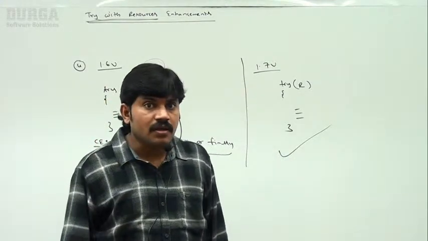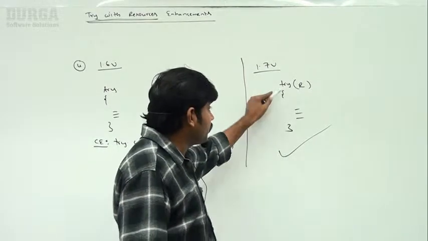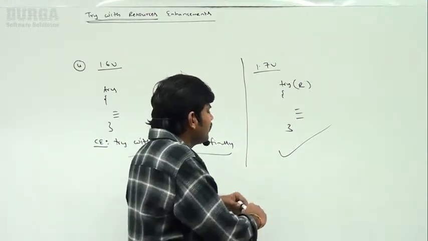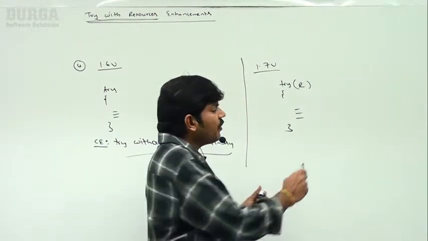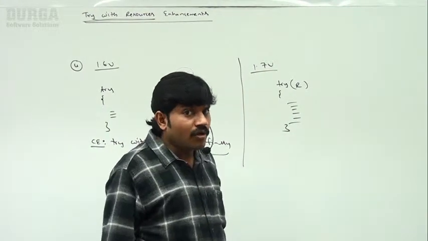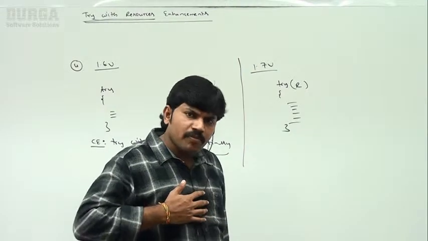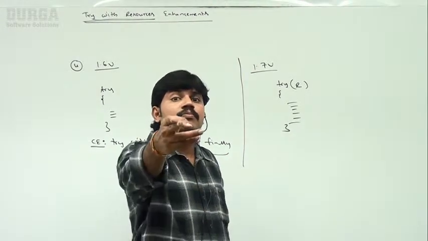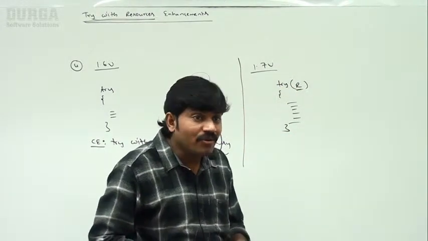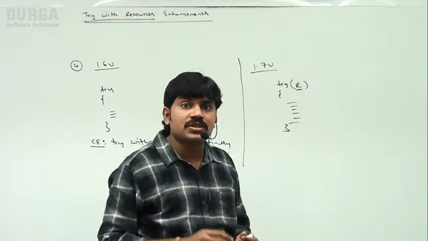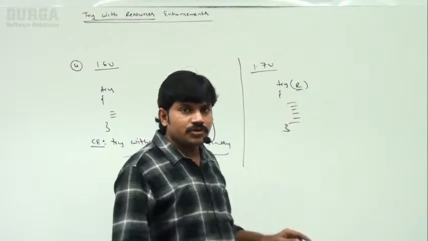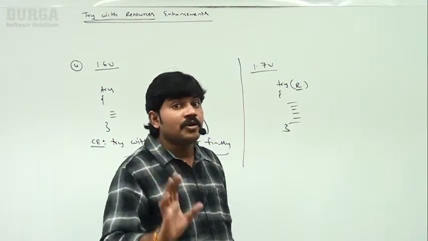Then immediately ask, sir, without having the catch block, what is the advantage of this syntax? The advantage is, there may be a chance of raising an exception. I don't know how to handle it. If you don't know how to handle abnormal termination, no problem. I want abnormal termination only. But before abnormal termination, can you please close my resource? So, if I use the try with resources option, the advantage is, even in the case of abnormal termination, this resource will be closed. Graceful termination will be there by default.